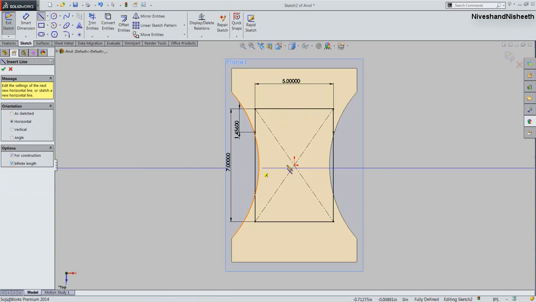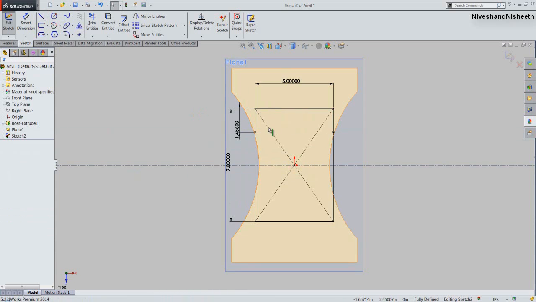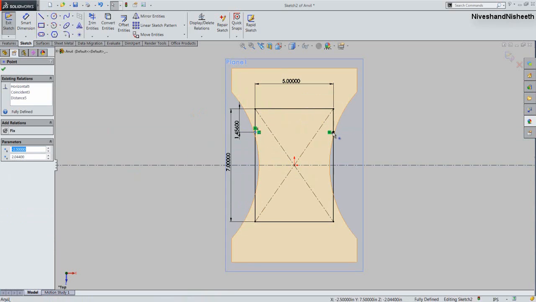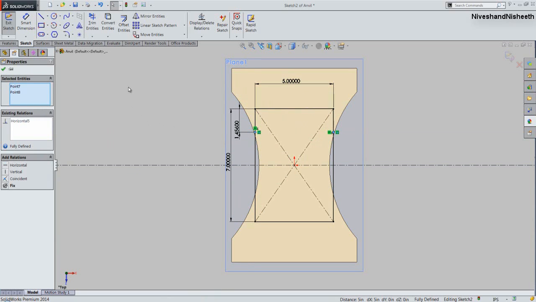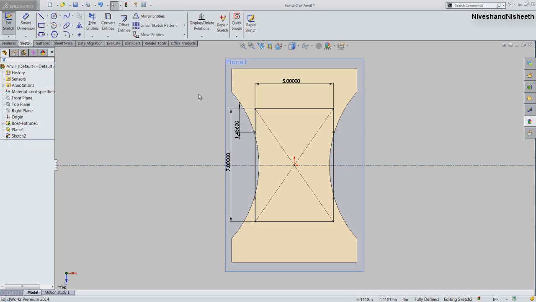We will draw a horizontal construction line from the part origin and create a mirror of these sketch points over the opposite side. Okay, alright, finish the sketch.